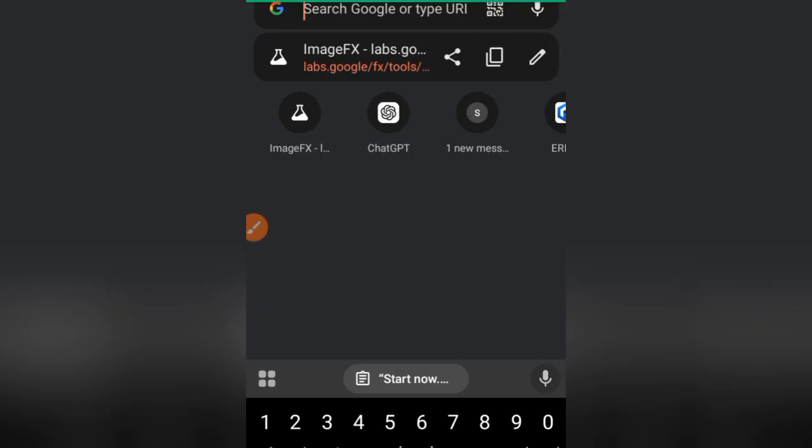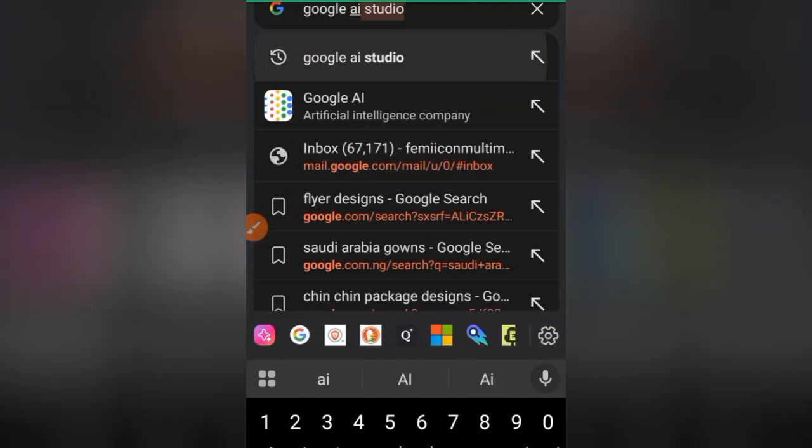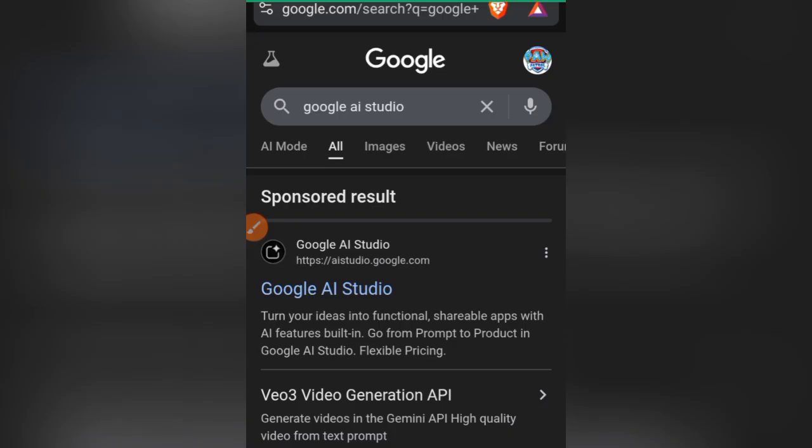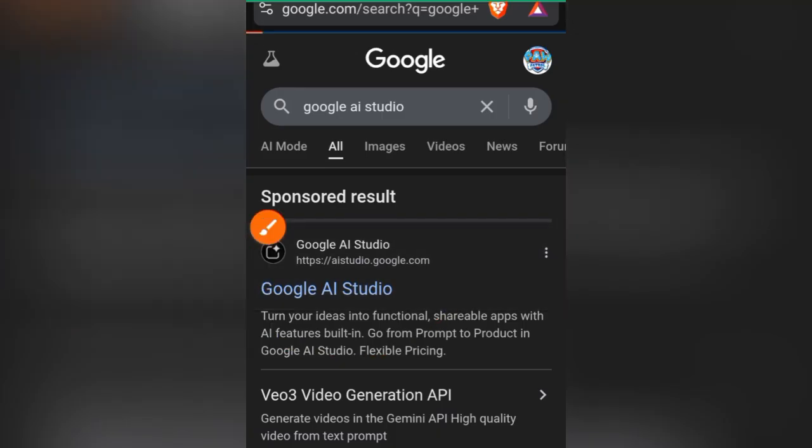So for the sake of this tutorial, let's go to Google AI Studio. I'll tap here, Google AI Studio, tap on it. So here it is.